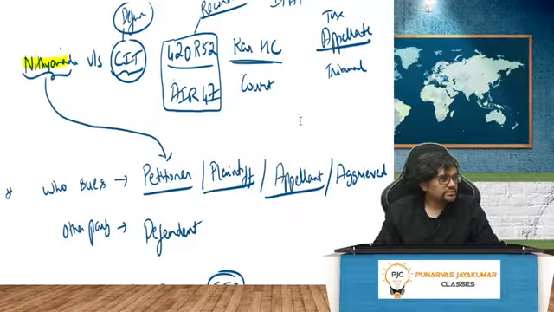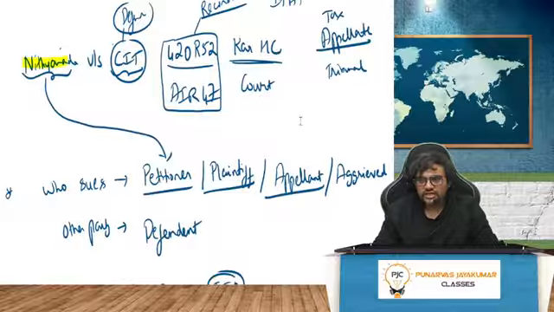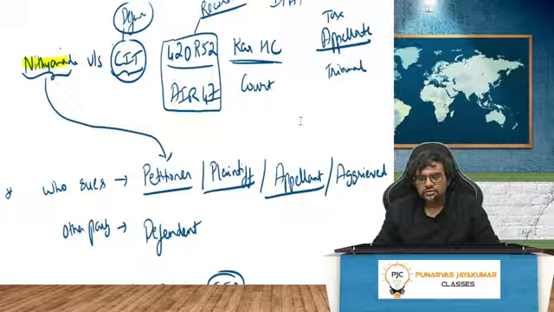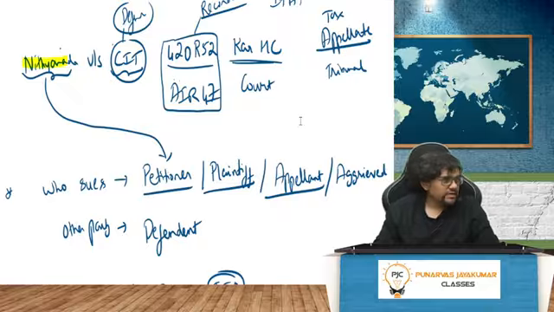Versus CIT, Commissioner of Income Tax. The Commissioner of Income Tax in this will always be the defendant. If the case were to be CIT versus Nityananda, then CIT is the appellant. Simple. So anybody can appeal. SSC can appeal or the department can appeal, as you know, right? So Nityananda versus CIT will be that. The other party will be called as the defendant.